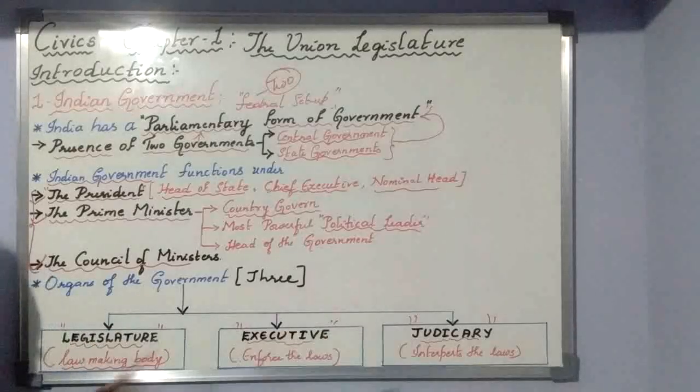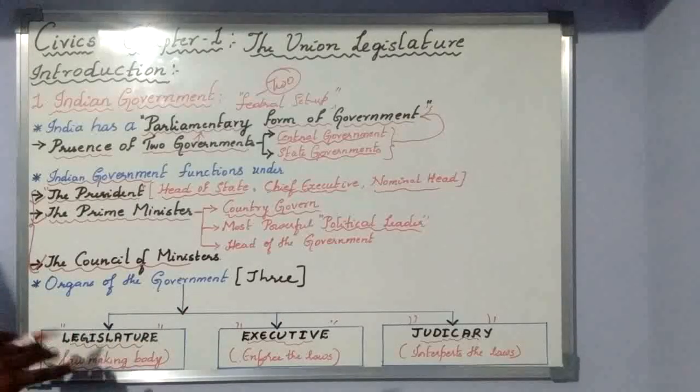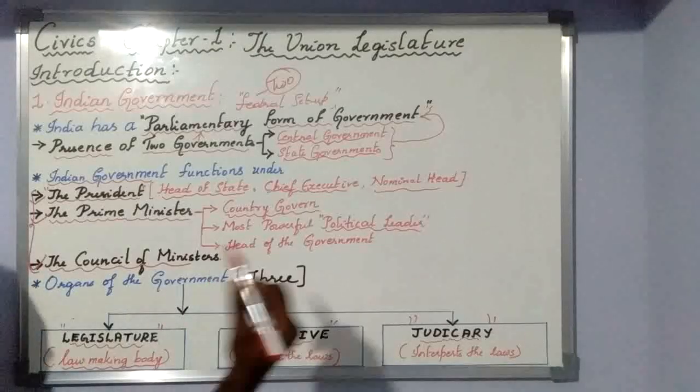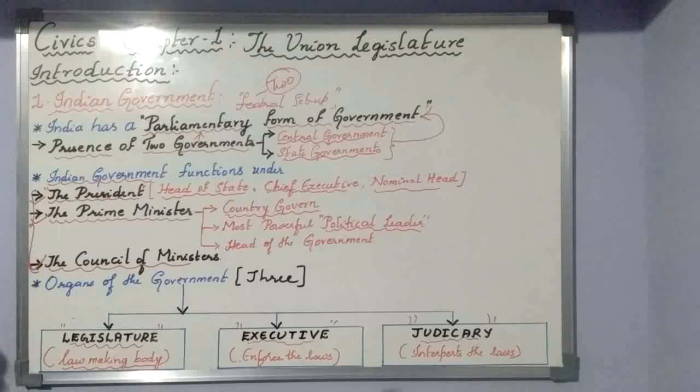These three organs are almost like the backbones of our country. Today our country stands on these three organs, and they are separate. That is the reason in this first lesson we are going to study the union legislature, next the executive, then the judiciary.